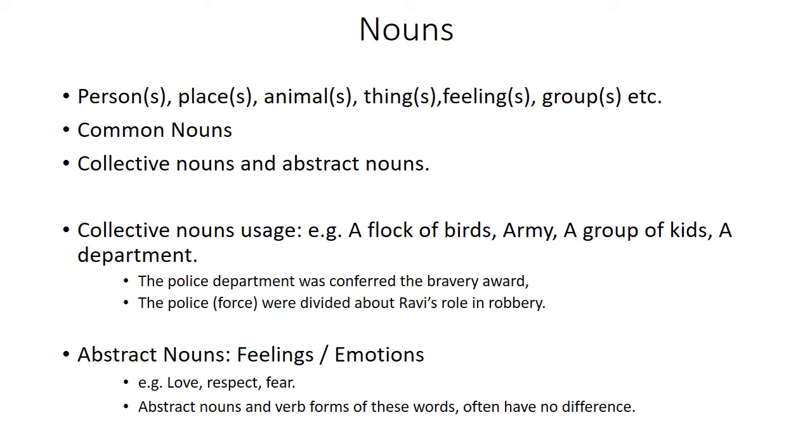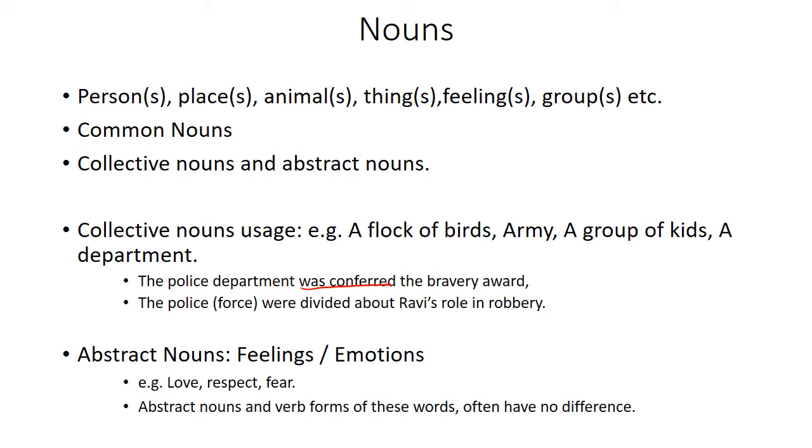Let's explore by way of an example. The police department was conferred the bravery award. Here the police department is being taken as a singular noun, as a group, a collective noun. That's why the verb form was conferred was used. So the subject is police department, and was conferred is the verb. Subject verb agreement is there: singular noun and singular verb.